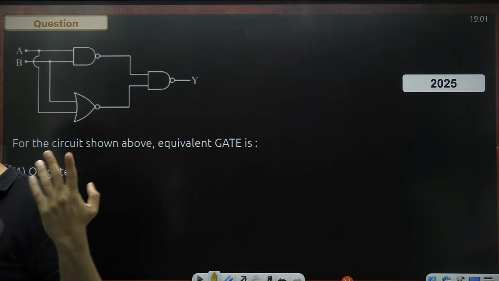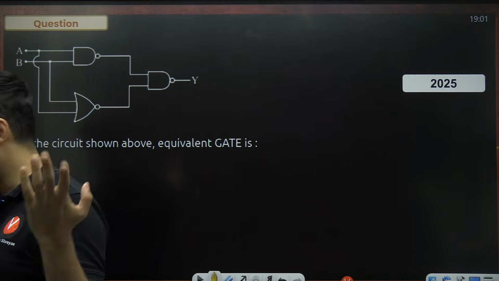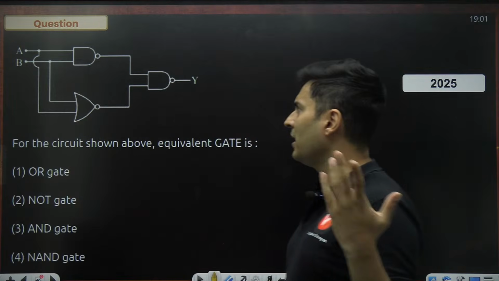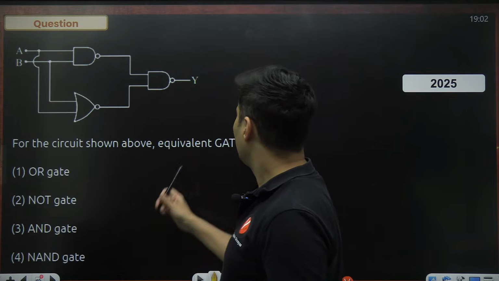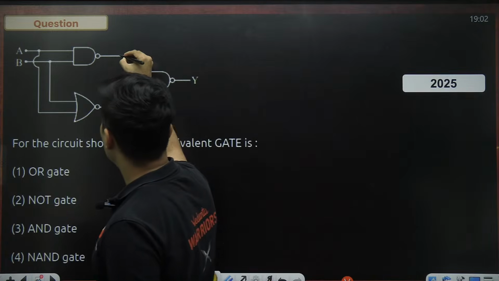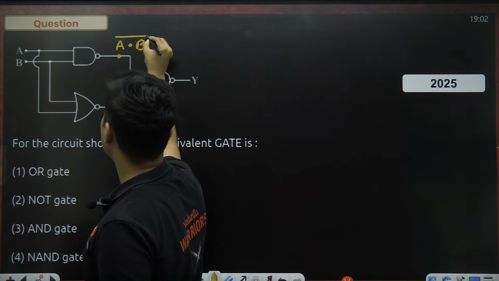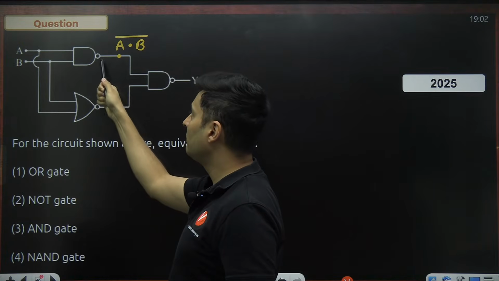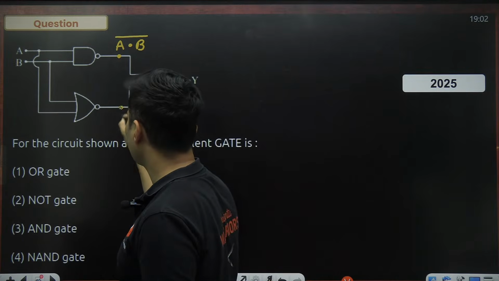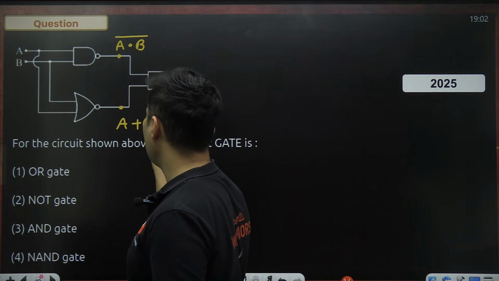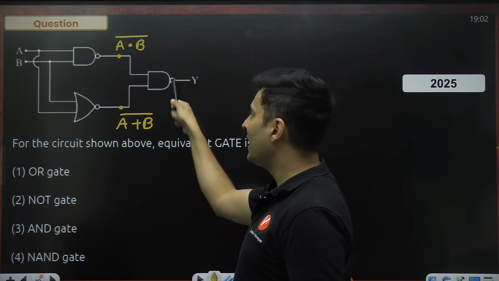You have multiple options. You can use Boolean algebra, or if you feel like, no, sir, I don't want that, I want to solve it using a truth table, anything is fine. It's completely up to you. What do you think it is equivalent to? First of all, at this particular point, as you can see, this is A dot B and this is the bar of it. This is AND with a NOT, so I'm putting a bar. This is an OR with a NOT, so this is a NOR operation. So this is A plus B and this is whole bar. Okay, this is nothing but a NAND operation.